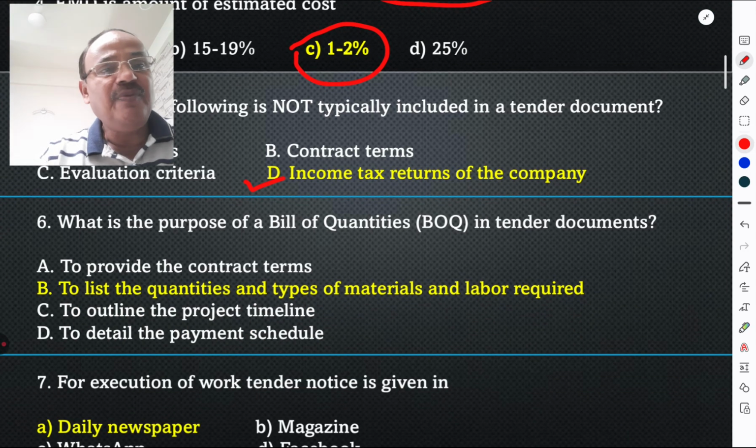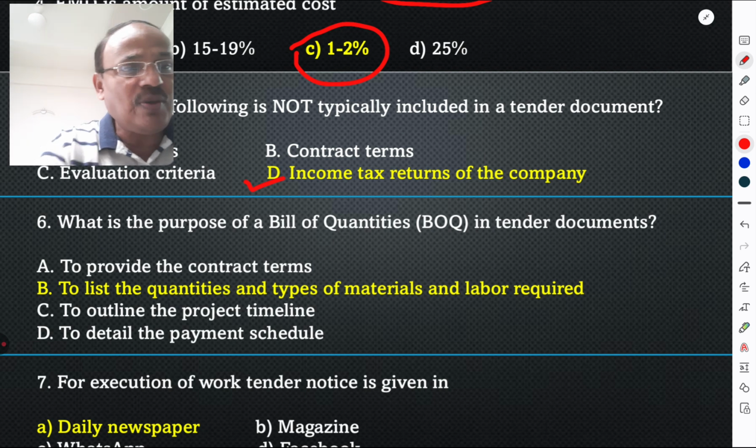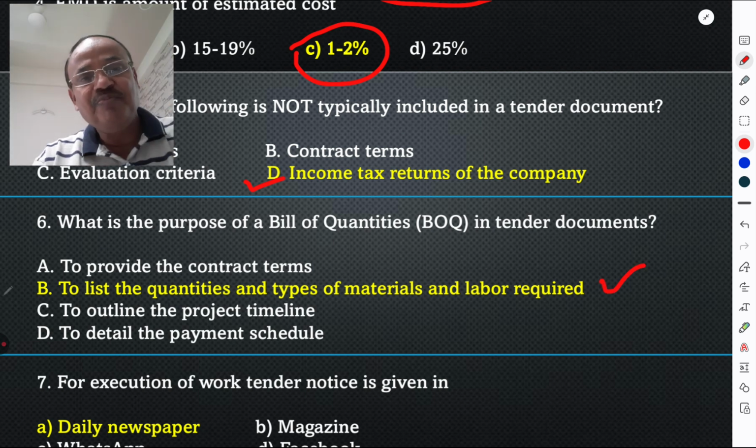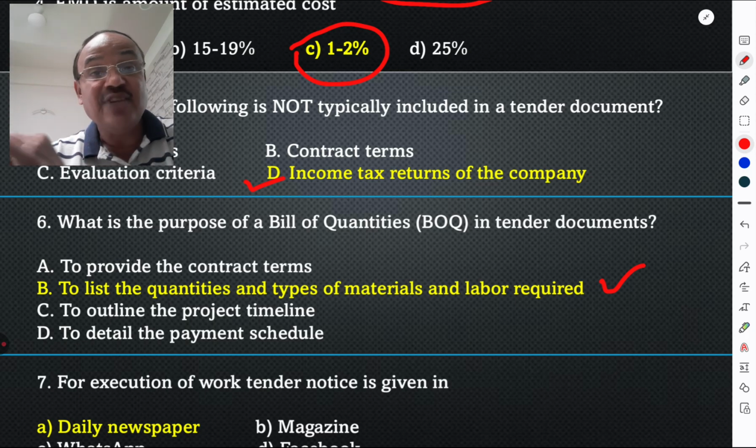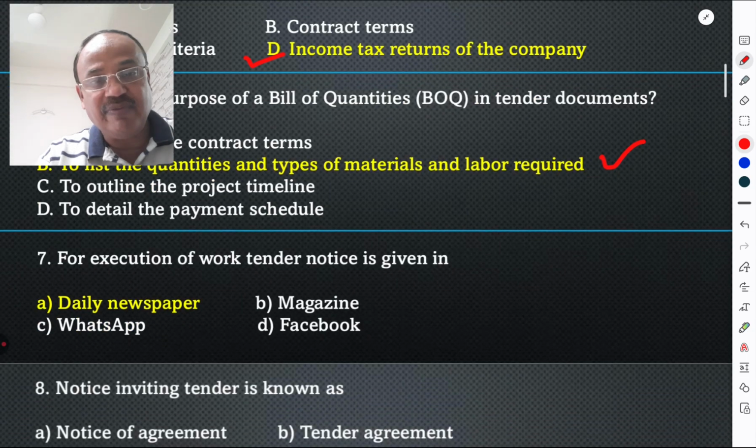What is the purpose of BOQ in the tender document? To list the quantities and types of material and labor required. The bill of quantity gives you an item, description of item, and the detailing of that item, quantity of that item, and rate of that item in case of percentage rate type of tender.